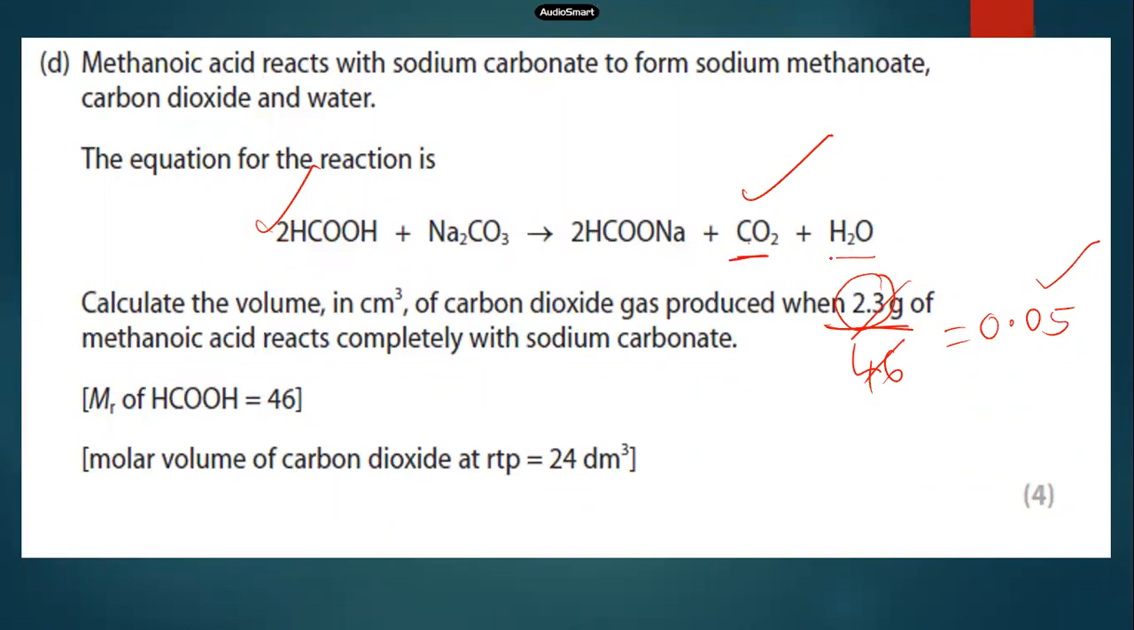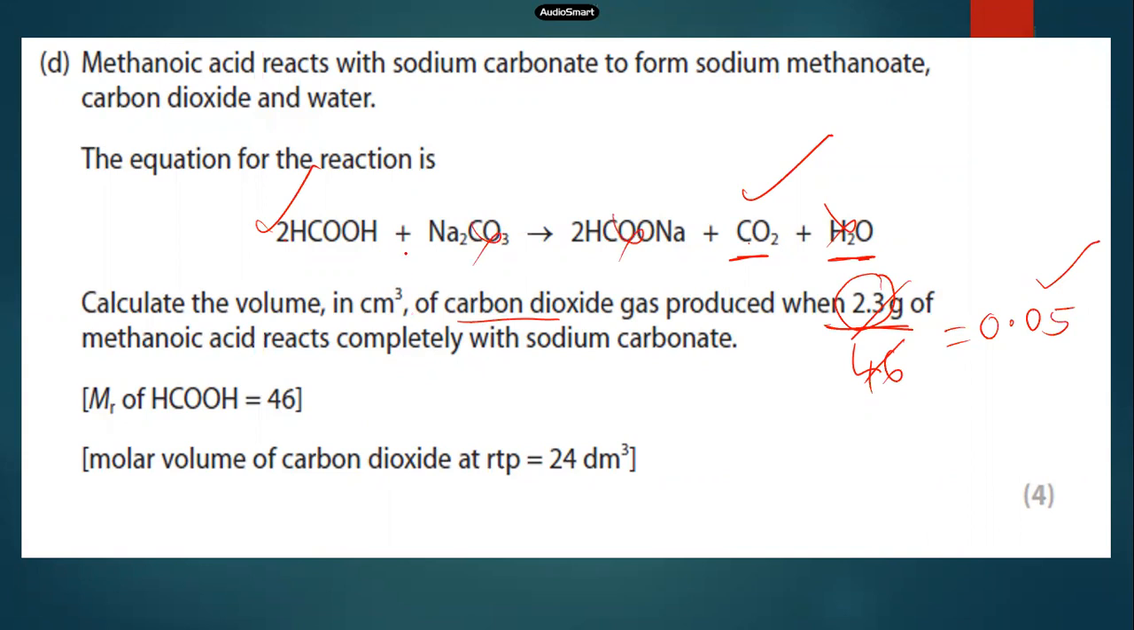You may ask me, sir, why I'm not using water? Did they ask about water? Only about carbon dioxide. So why are you worried about water? This is not needed. This is not needed. This is not needed. Okay.